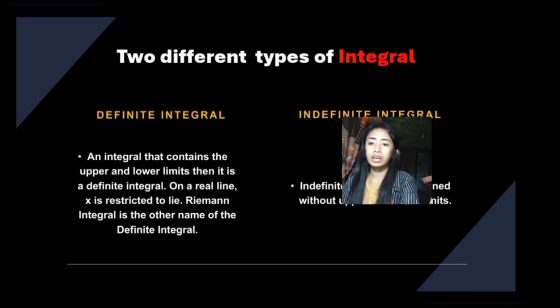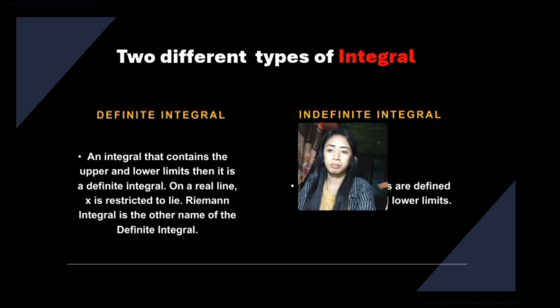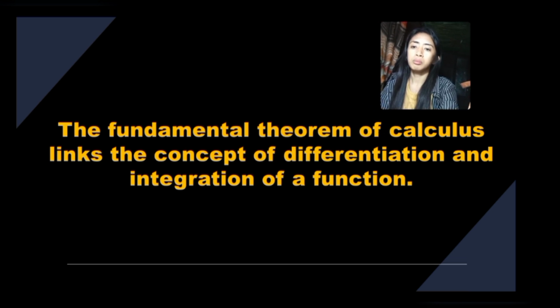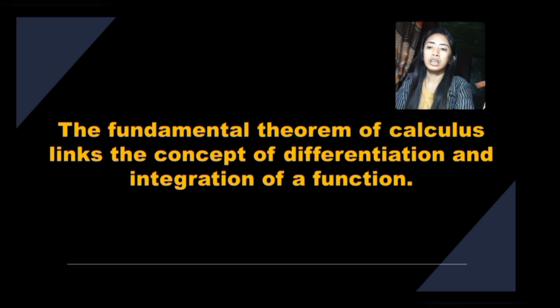Riemann integral is the other name of the definite integral. Next is the indefinite integral. Indefinite integrals are defined without upper and lower limits. The fundamental theorem of calculus links the concepts of differentiation and integration of a function.